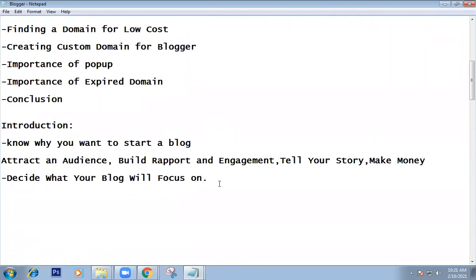First, you decide which topic you want to create a blog on. There are different generic topics. Can you guess? Can you tell me, guys? Different generic topics. Traveling, food blogs, sports, e-commerce. Very good.